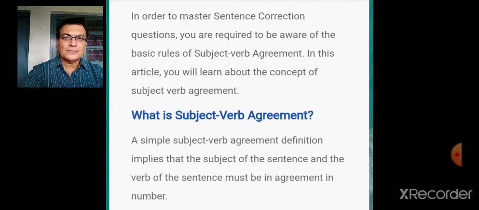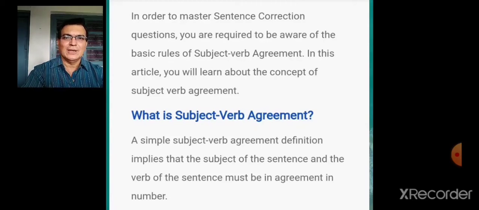In the case of these two questions, spotting the errors and sentence correction, you have to be equipped with a number of rules of grammar. So let's become familiar with fundamental rules of subject verb agreement in this session.